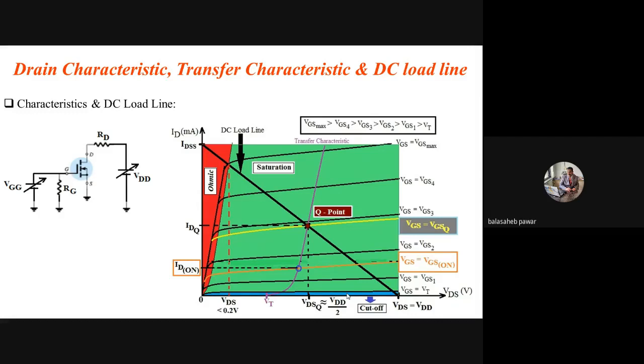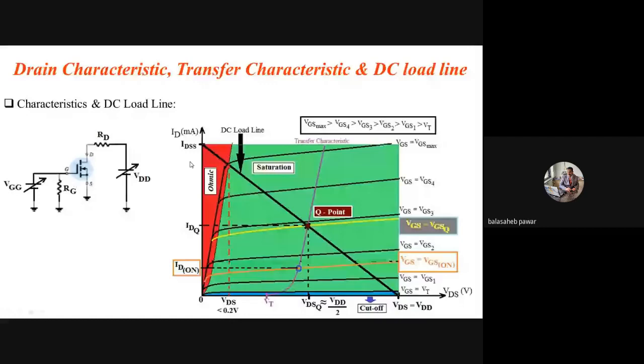Similarly, whenever we expect the transistor to act as a closed switch, it should be forced directly from its cutoff region to its ohmic region. Then the voltage drop across that transistor will be very, very small, somewhat less than 0.2 volts. Being an on switch, a closed switch, the voltage drop across it should ideally be zero, and practically it should be closer to zero or as small as possible to avoid power loss across that switch, right? And that's why, by this DC load line, you are going to understand one more thing.